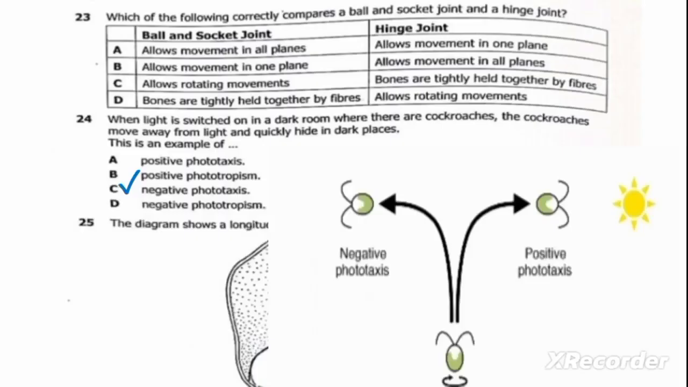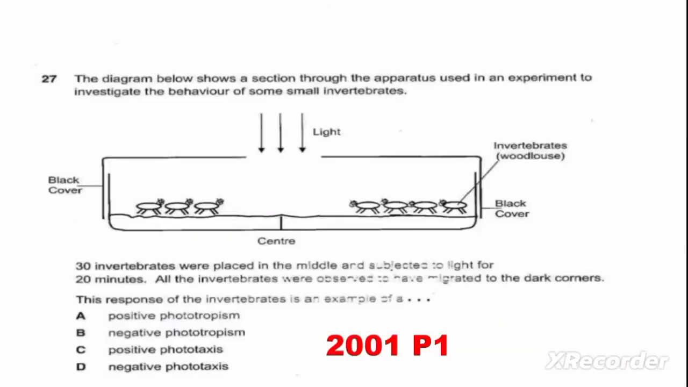Let us also answer this question, which is coming from 2001. The diagram below shows a section through the apparatus used in an experiment to investigate the behavior of some small invertebrates. We are told that the invertebrates, after being subjected to the light, moved to the dark corners. So these animals are also responding negatively to light.